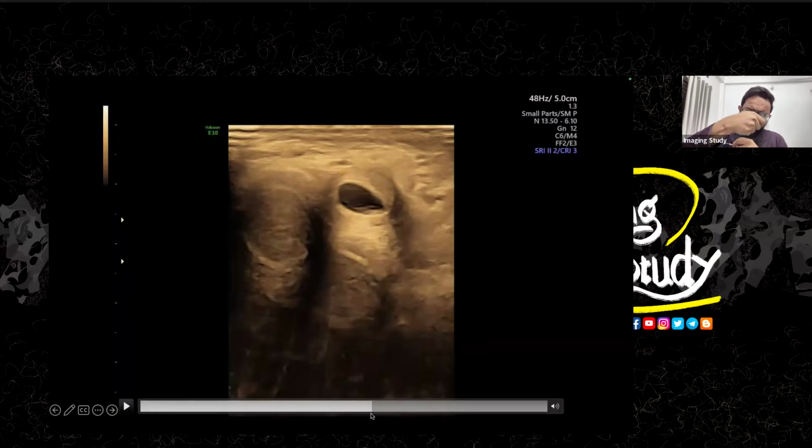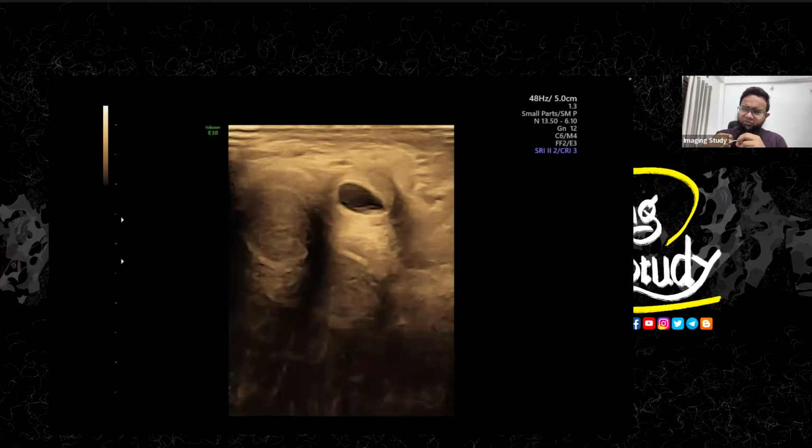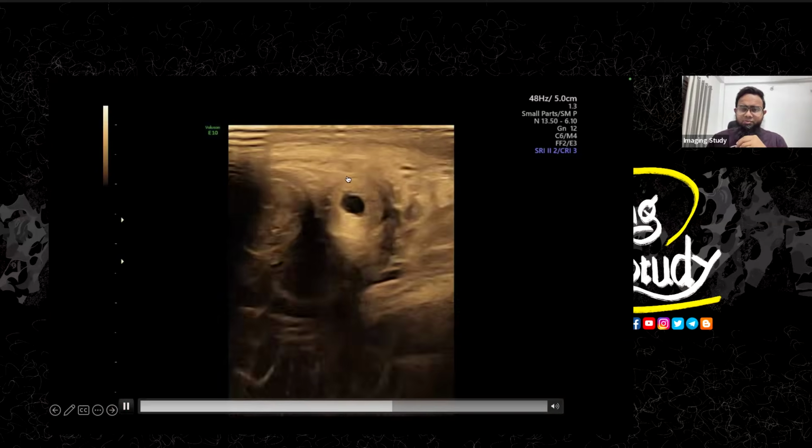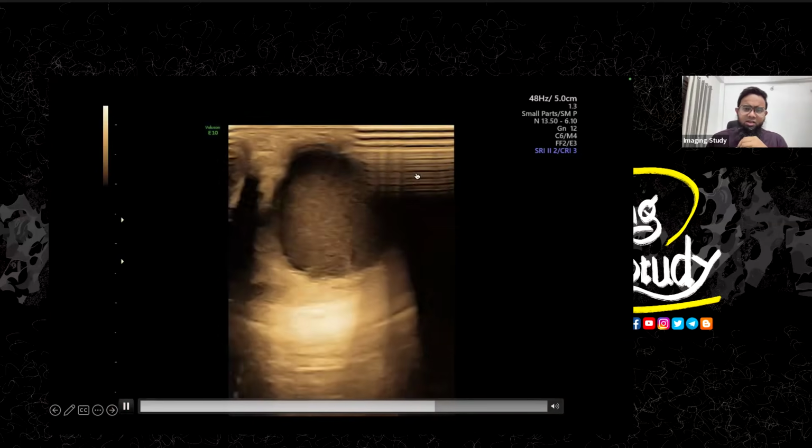So I'm just moving the transducer to the ventral part of the penis. So this is the corpus cavernosum, this is the corpus cavernosum, and this is the corpus spongiosum. So something is going on here. So that was a complicated case, I think.